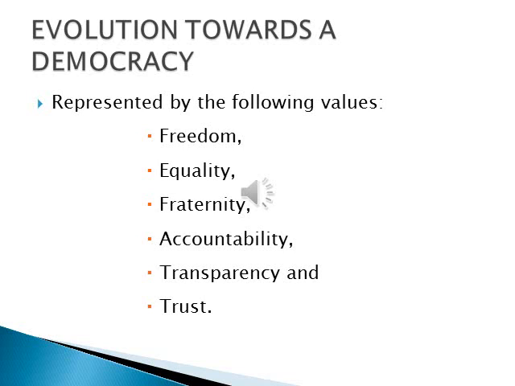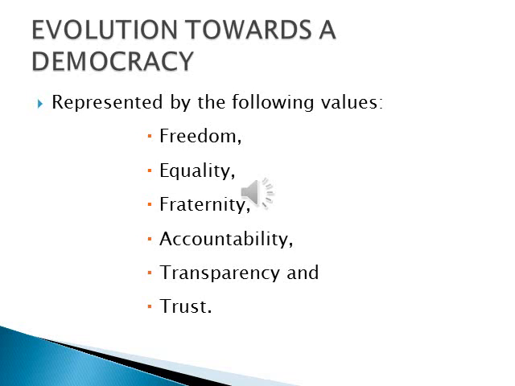Evolution towards a democracy. Democracy was represented by the following values. First, freedom. In democracy, people have freedom. Then equality. All people were treated equal. Then fraternity, which means friendship and mutual support. That means there is friendship among the people. Then accountability, that is responsibility.